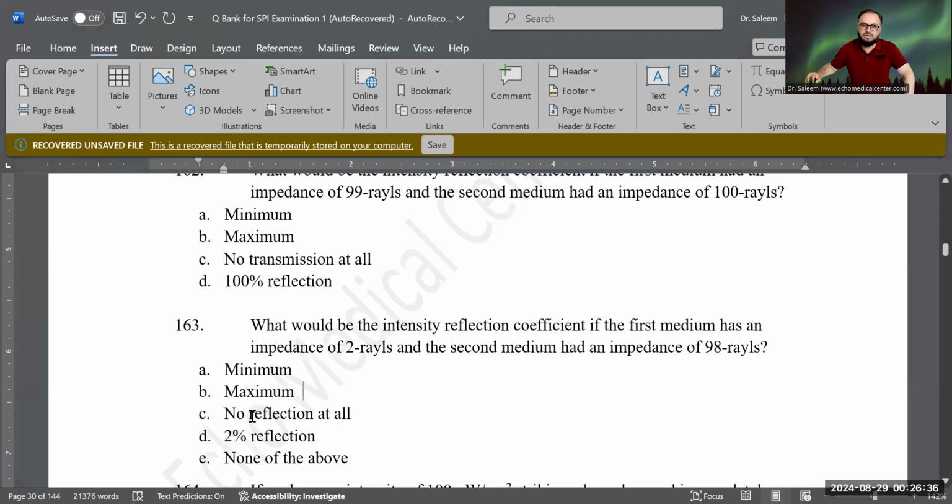Minimum, maximum, no reflection at all, 2% reflection, none of the above. Exactly. They will have a maximum reflection. Why? Because look, one is just 2 rayls, the other one is 98 rayls. So they have a difference of 96 rayls between them. So there is a big mismatch between them, so maximum will reflect back.